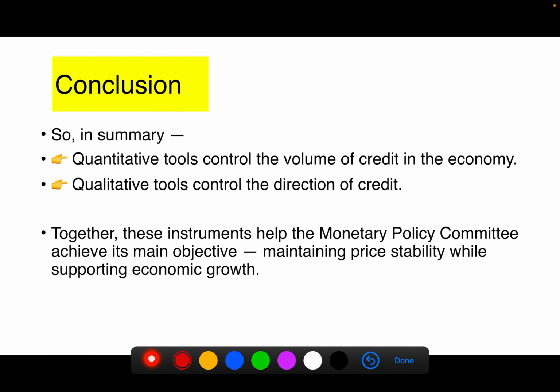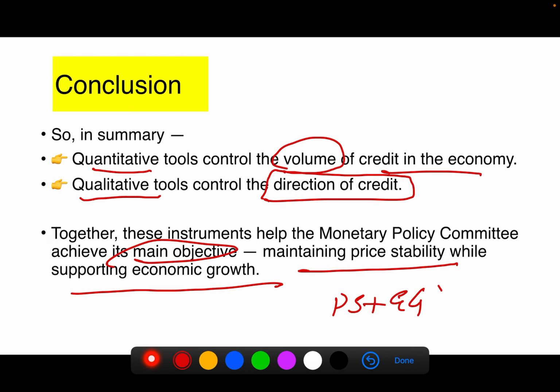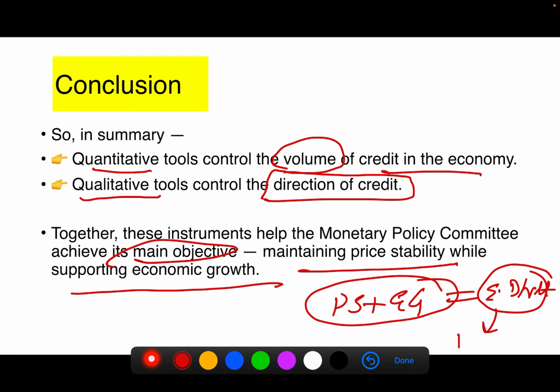In conclusion, we can say that quantitative tools control the total volume of credit in the economy, while the qualitative tools control the direction to which that credit should go. Together, these instruments help the Monetary Policy Committee achieve its main objective of maintaining price stability while supporting economic growth. So there should be price stability plus economic growth to finally lead to economic development. Economic development will lead to the development of India, a developed India by 2047.